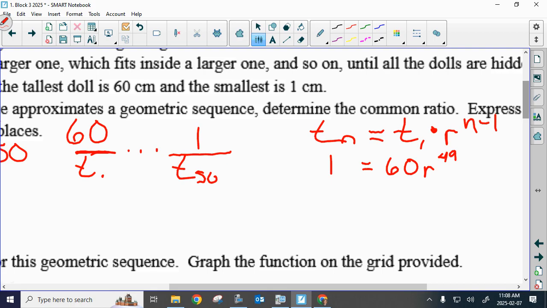Can you guys just check to see that you have this formula? Instead of writing 50 minus 1, I went straight to the 49. Are you guys okay with that?